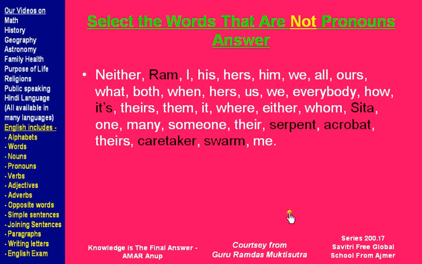Here are the answers. Ram is not a pronoun, it's a noun, it's a proper noun. You can learn more about nouns from my lecture on nouns. In the same way, Sita is a proper noun. Serpent is a common noun. Acrobat is a common noun. Caretaker is a common noun. Swarm is a collective noun, swarm of bees, and its is a short form for it is. So here are the answers of the question, that these words are not pronouns.